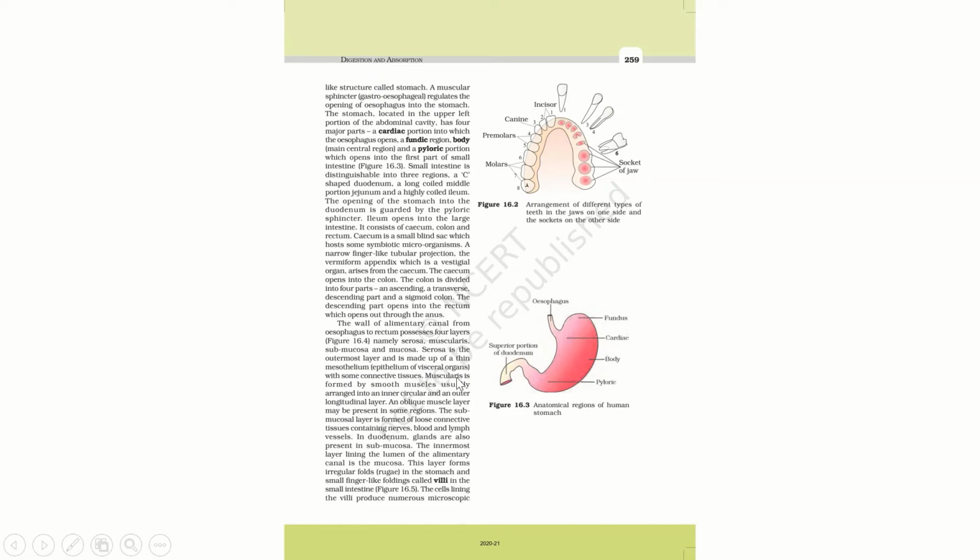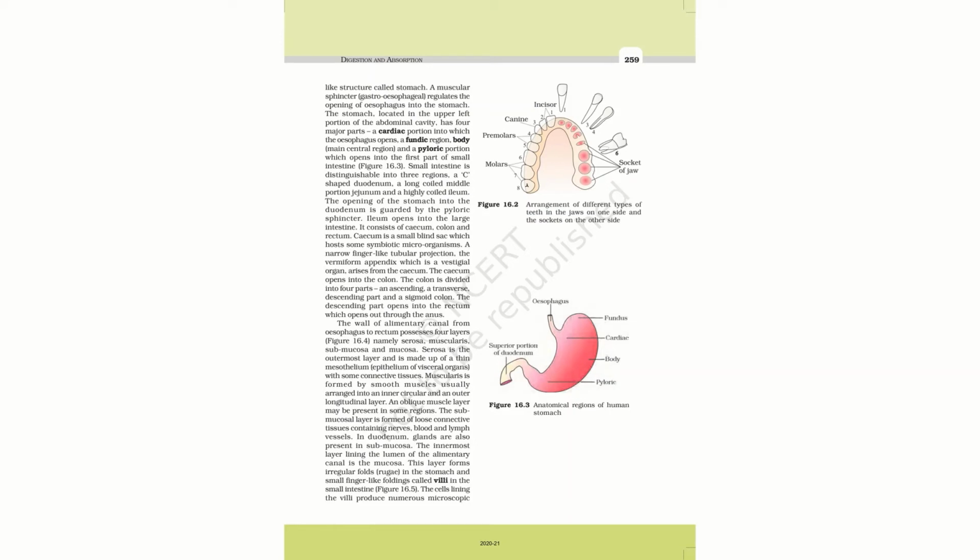Next is the muscularis. The muscularis is formed by smooth muscles, usually arranged into an inner circular and outer longitudinal layer. This is very important, how the smooth muscles are arranged in the muscularis. The inner layer is circular and the outer is longitudinally arranged, and oblique muscle cells may be present in some regions.